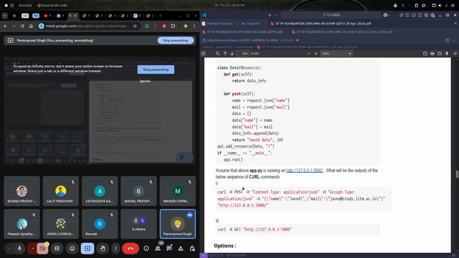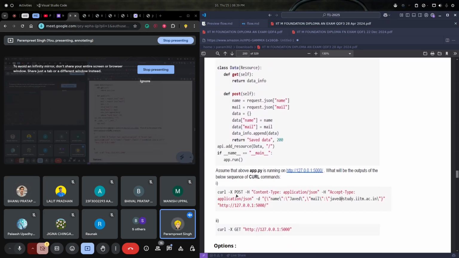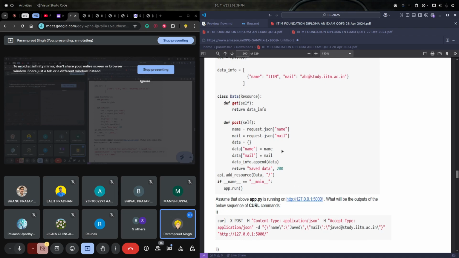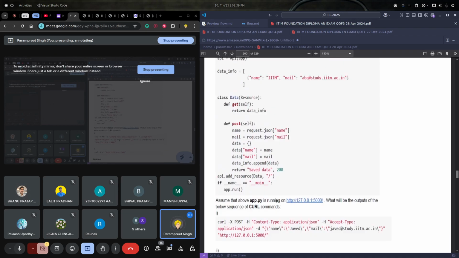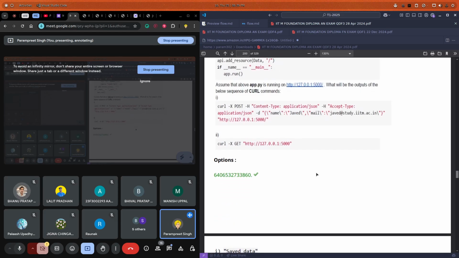How can I show this again? I need to write the code. See, earlier, if we just do a GET request, we will get this data only. And if we first do a POST request, that means we are creating some data. Then in data info we will have two dictionaries, one with the IITM name and another with the Javed name. And then if we call the GET request, we will get data info, a list that will contain two dictionaries, two JSON objects, we can say. The first one will be the IITM one and the second will be the Javed one.